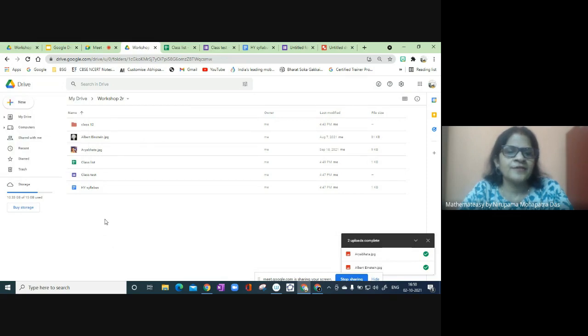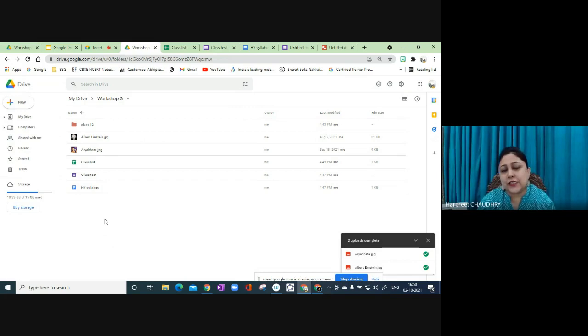That is the difference. Basically, it is recommended by Google that whenever you are creating a folder or uploading documents, first create the folder or the storage place where you want to transfer or store your data. It will be easy for your organization. So it is recommended that you first create the folder, and then you start creating the subfolders or the documents within. But even if you have not stored it, it will be added on your main drive homepage, and it will be hanging there as loose files.